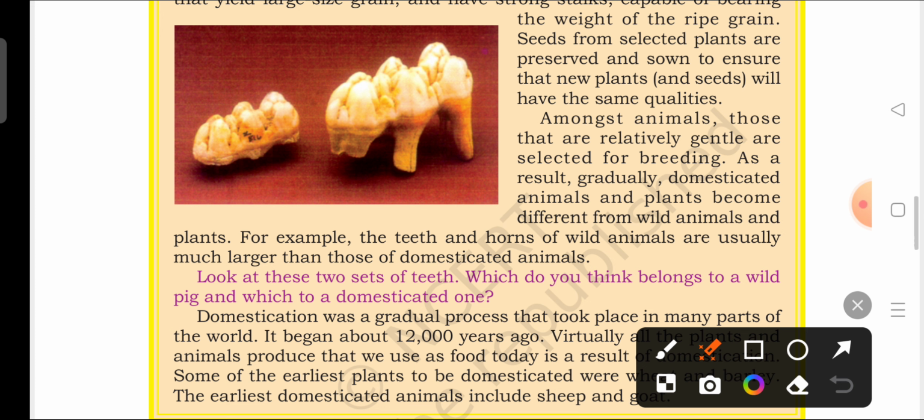So this makes the difference. When human beings started looking after them, they became more gentle. There was a change in their genetic makeup as well, a change in the body shape, there was evolution. When you see a wild pig and a pig which has been reared by human beings, you can see the difference.